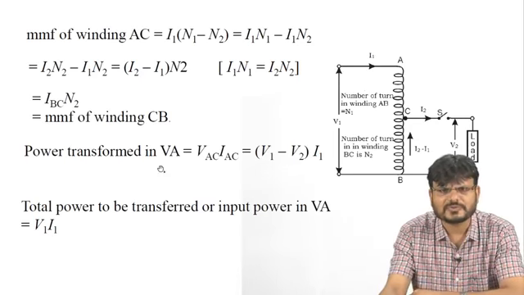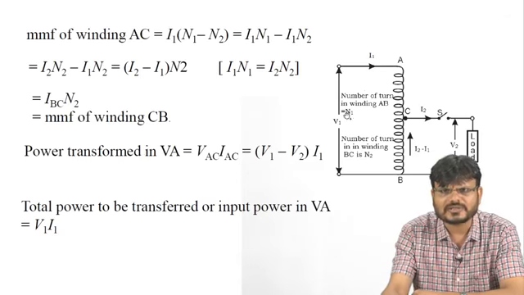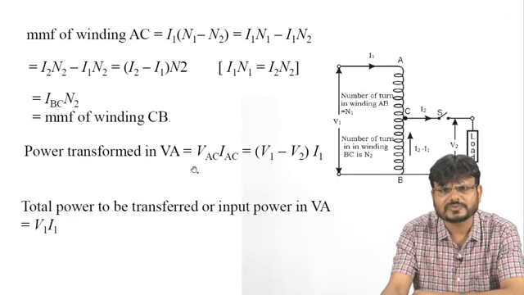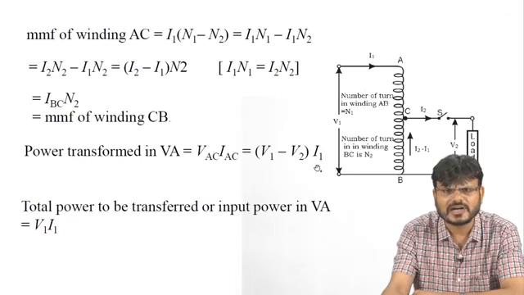So what is the power transformed in AC? Power transformed is VAC multiplied by IAC, and VAC is what? This voltage is V1, this voltage is V2, so this voltage is V1 minus V2, and the current IAC is I1. So power transformed in VA is equal to V1 minus V2 multiplied by I1.